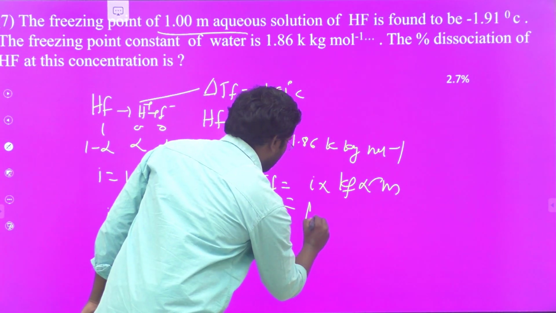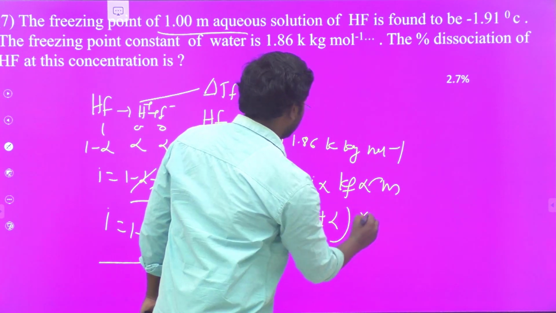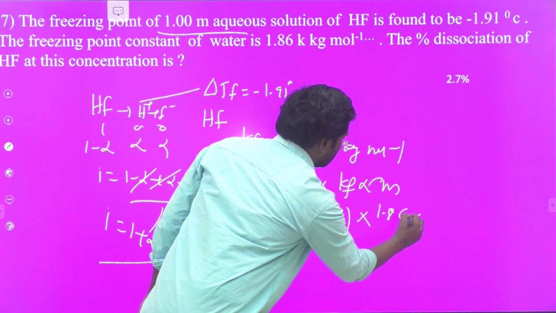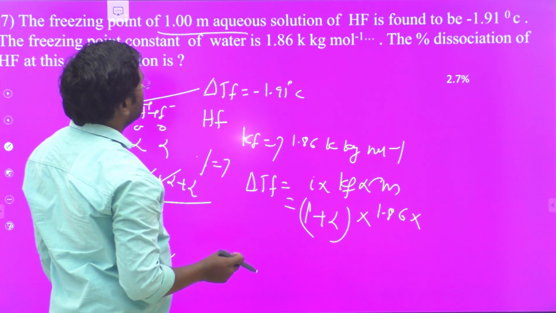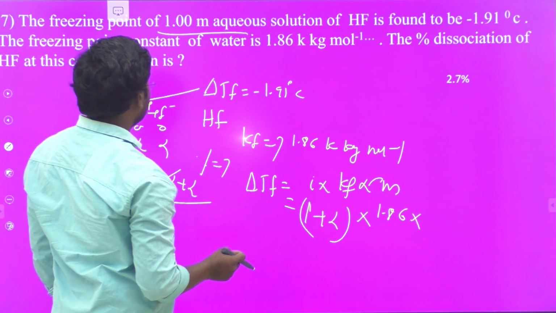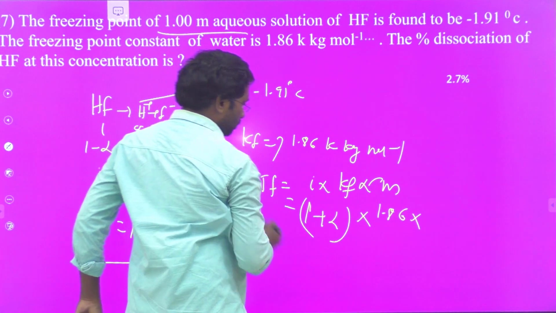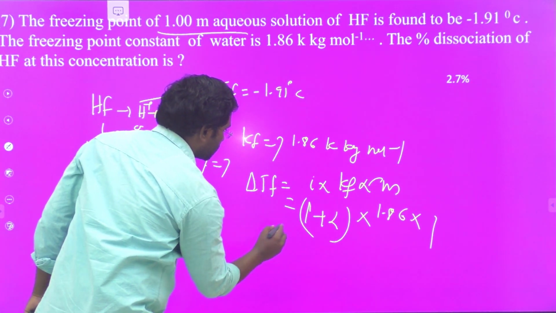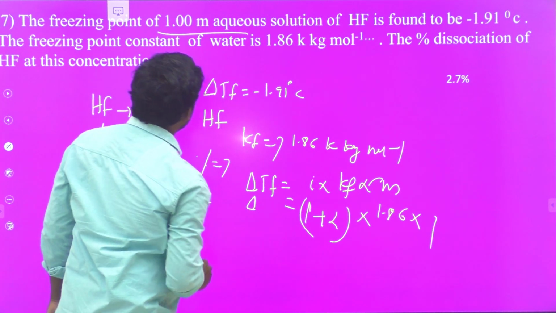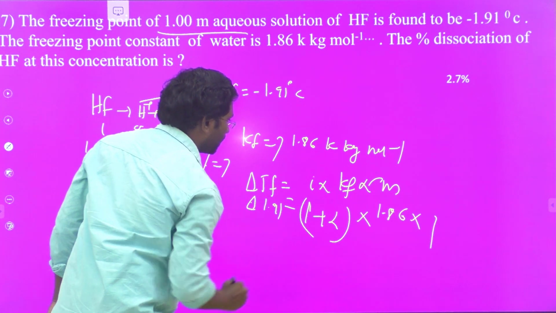Therefore 1 plus alpha into Kf, which is 1.86, and what is the value for molality? Molality of this solution is 1 molal, so delta Tf is equal to 1.91.